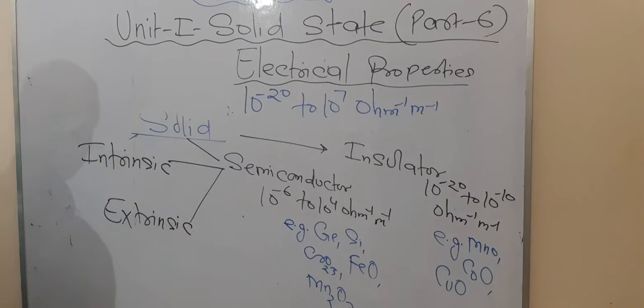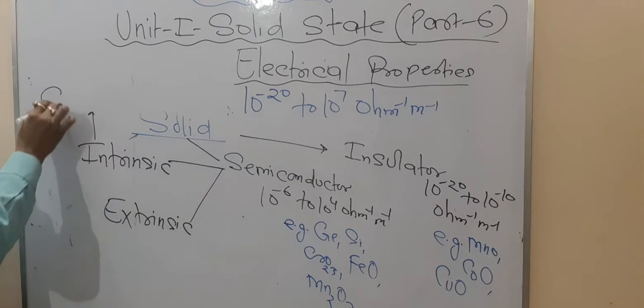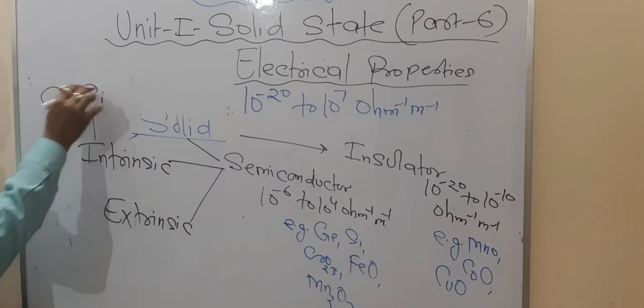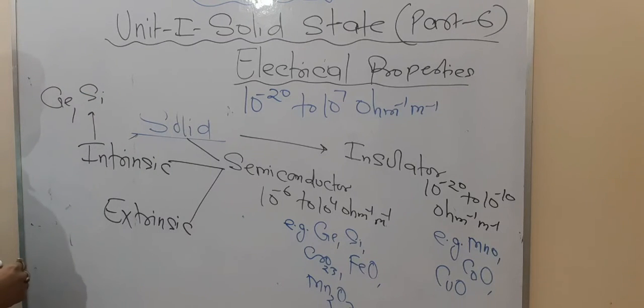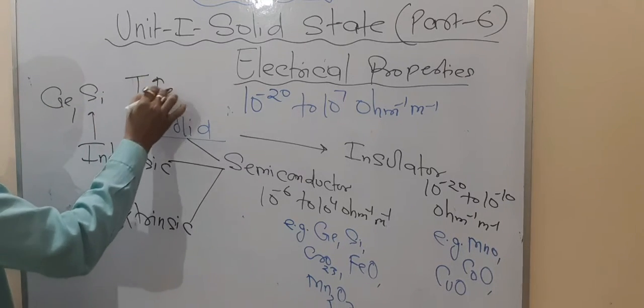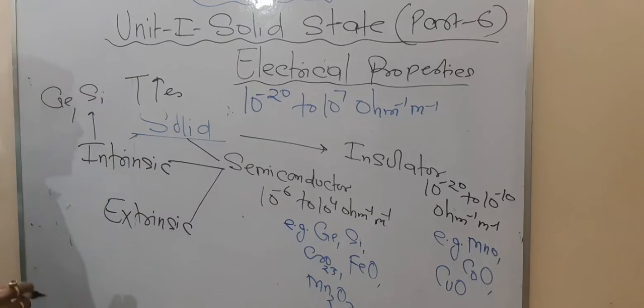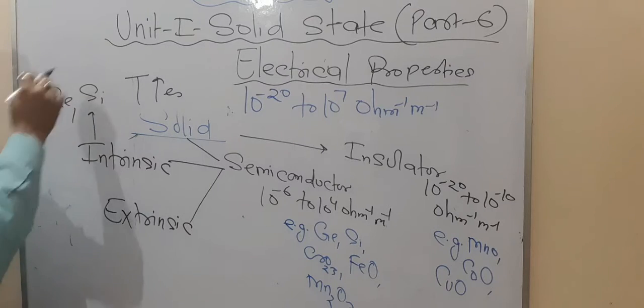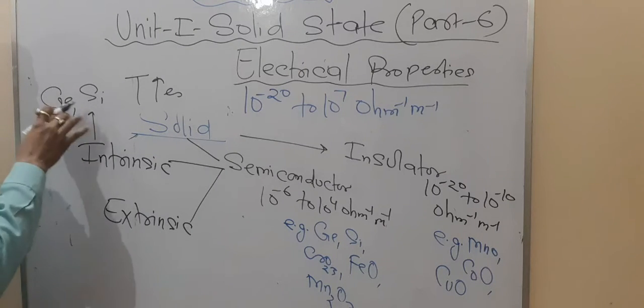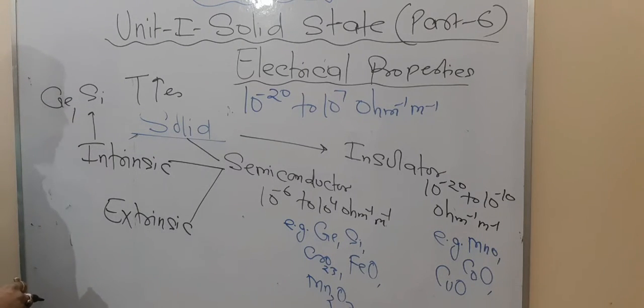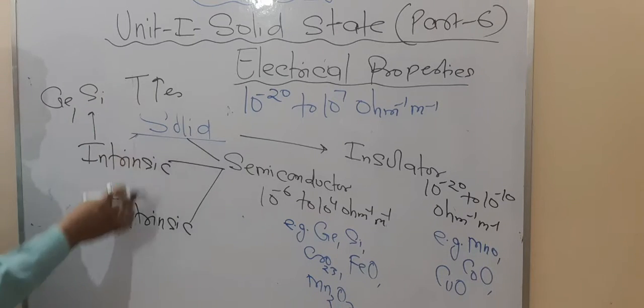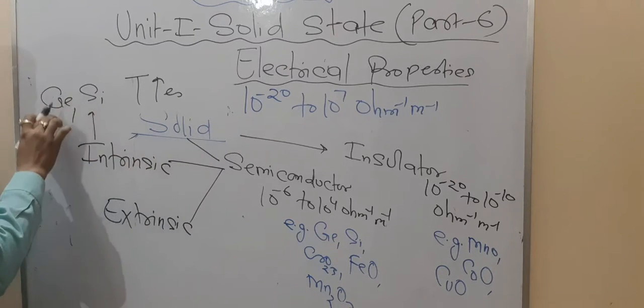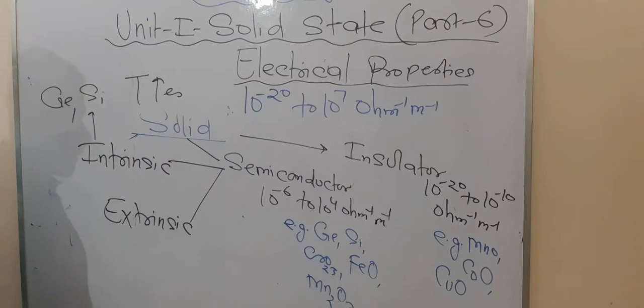Now in case of intrinsic, what happens? That means you take pure germanium and pure silicon. In that condition, what happens? At normal temperature they behave as an insulator, but on increasing the temperature, what happens here? Now electrons start conducting. That means motion of electrons started. So that's why they show conductivity. So on increasing the temperature, semiconductors, that means germanium and silicon, show more conductivity.